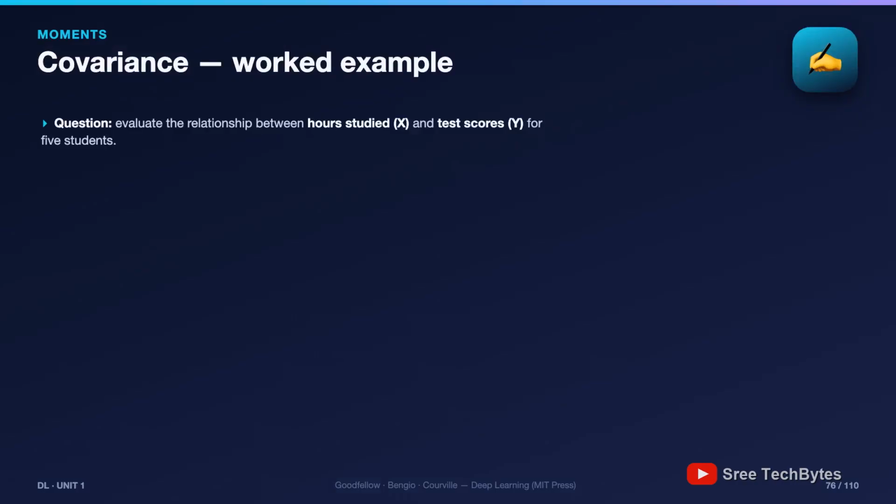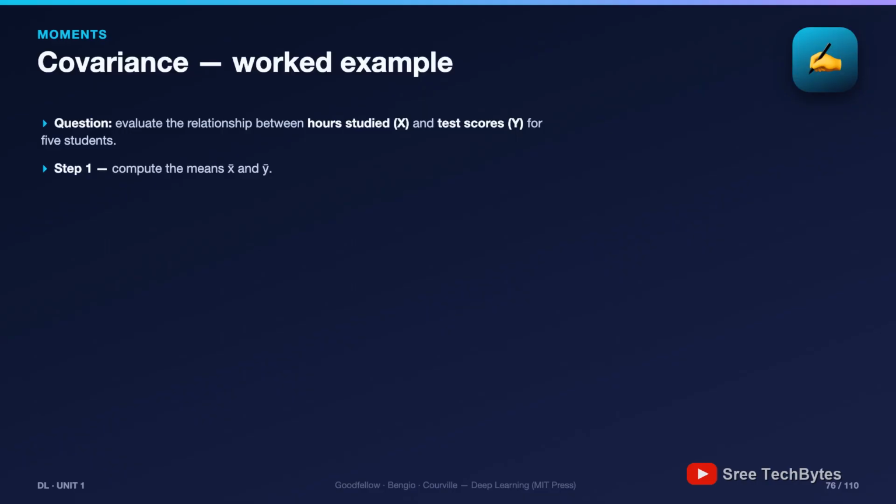The data, 5 students. Hours studied 1, 2, 3, 4, 5. Test scores 60, 70, 75, 85, 90. Step 1, the means: hours average 3, scores average 76. Step 2, deviation products, student by student.